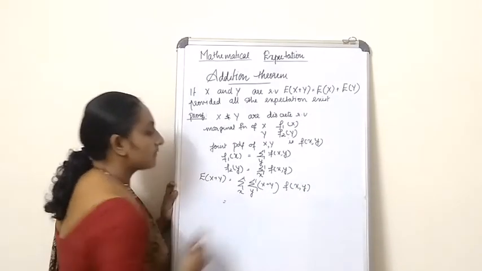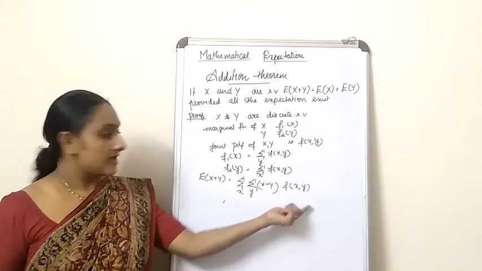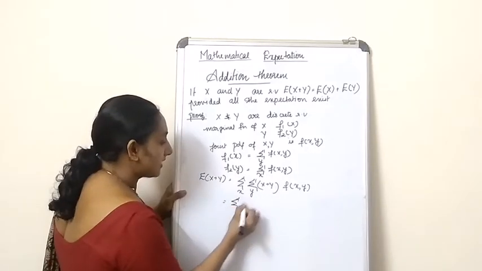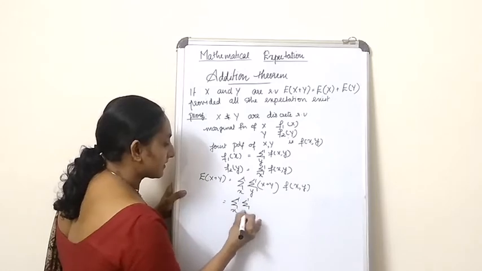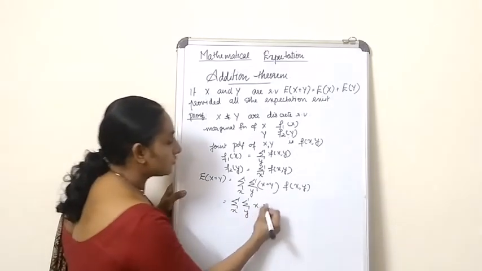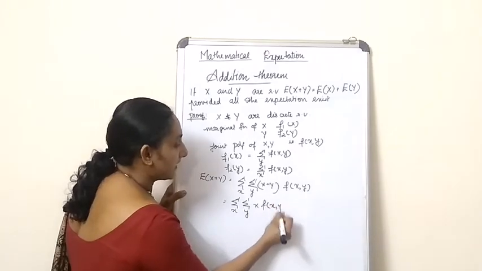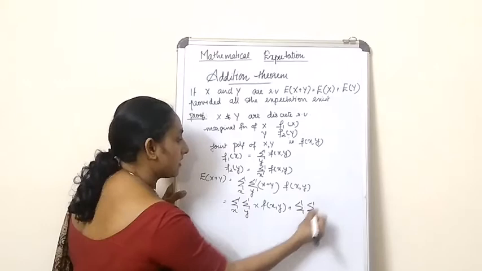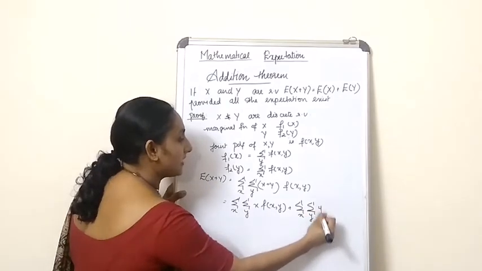Now here I am going to open the brackets and expand the RHS. When I expand, I get summation over x, summation over y, x into f of xy